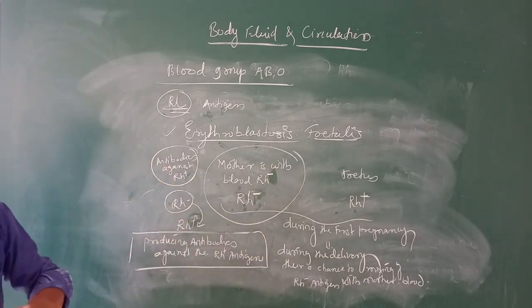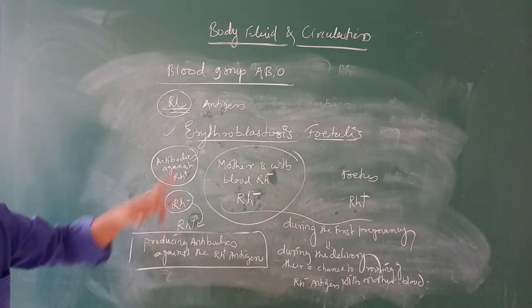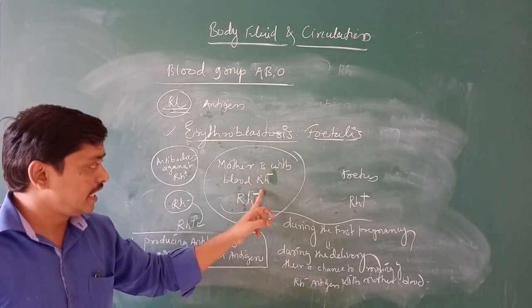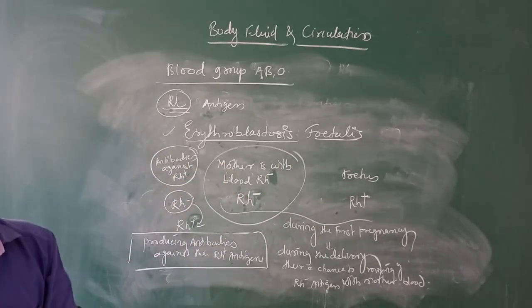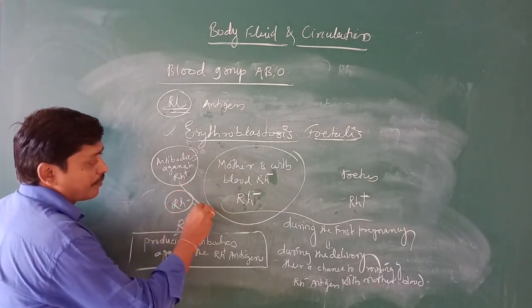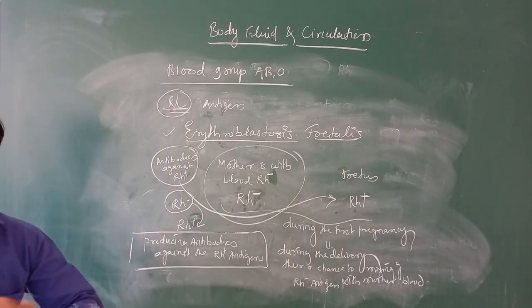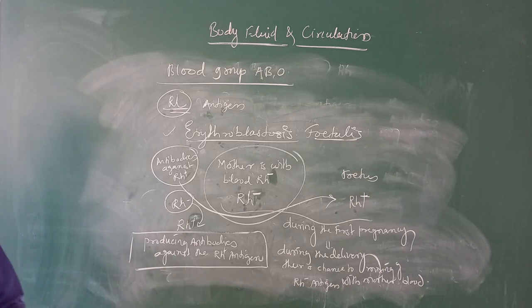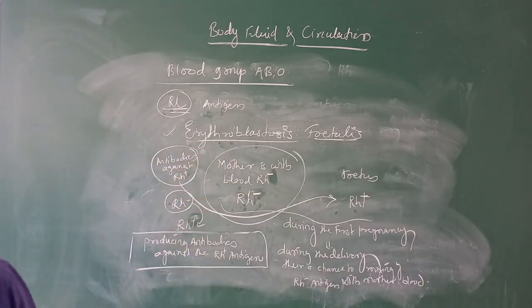What is going to happen in a subsequent pregnancy, in the sense next pregnancy, second pregnancy, again the mother is with blood group Rh negative and the fetus is Rh positive? That time, some antibodies of the mother enter into the fetus and start destroying the RBCs. And that is what we call erythroblastosis of fetalis. I hope it is understood.